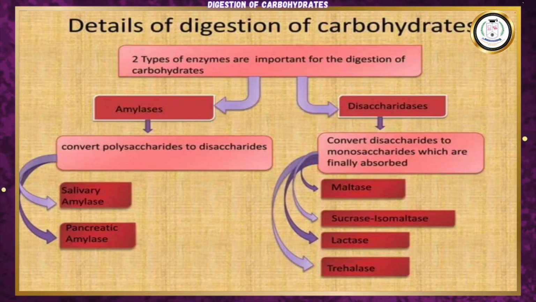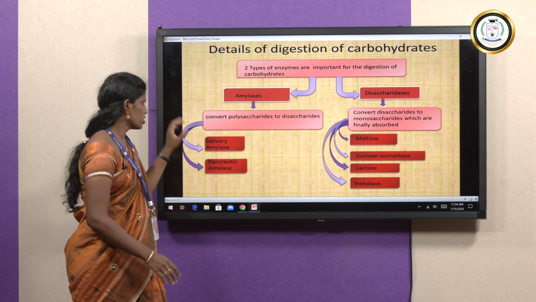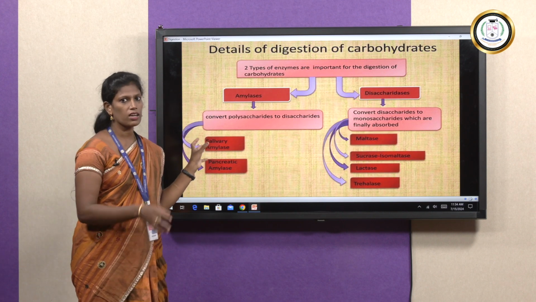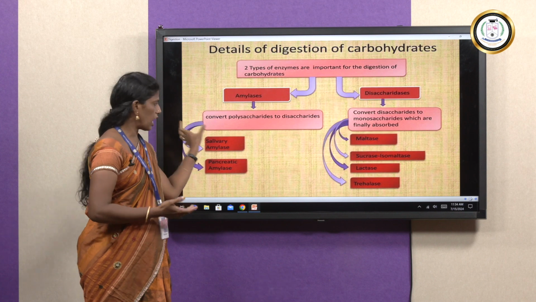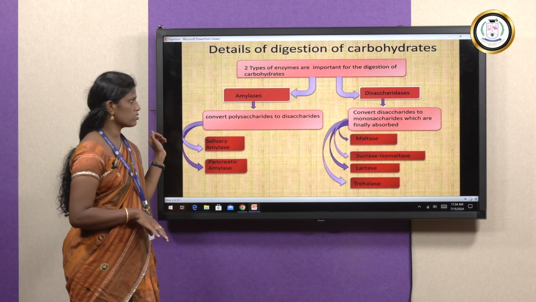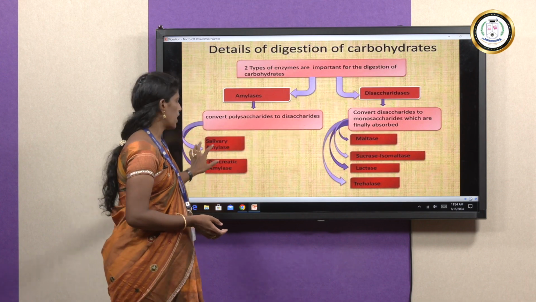Digestion of carbohydrate mainly involves two enzymes. One is amylase, another one is disaccharidases. Amylase converts polysaccharide to disaccharide. Among the amylase enzymes, in mouth, salivary amylase is involved. In small intestine, pancreatic amylase is involved. Disaccharide is converted into monosaccharide by enzymes like maltase, sucrase, lactase and trehalase.